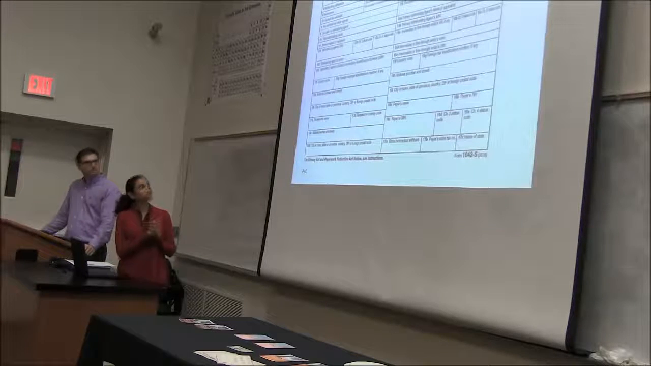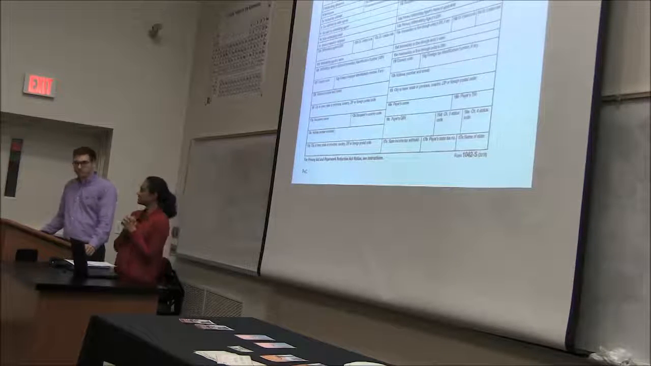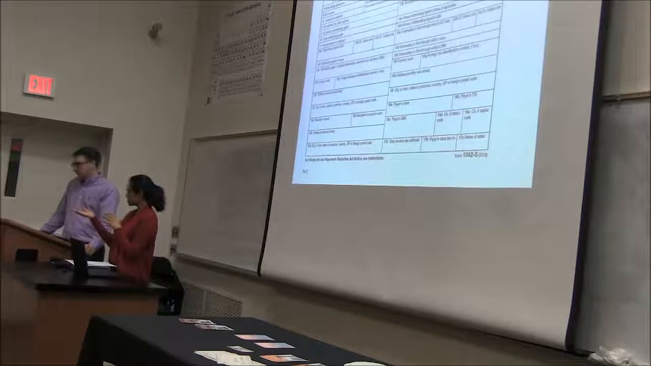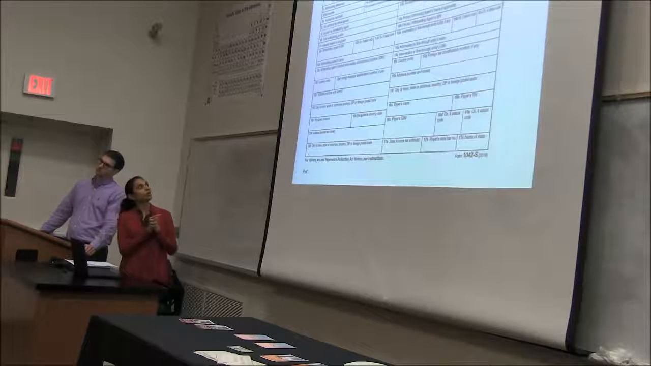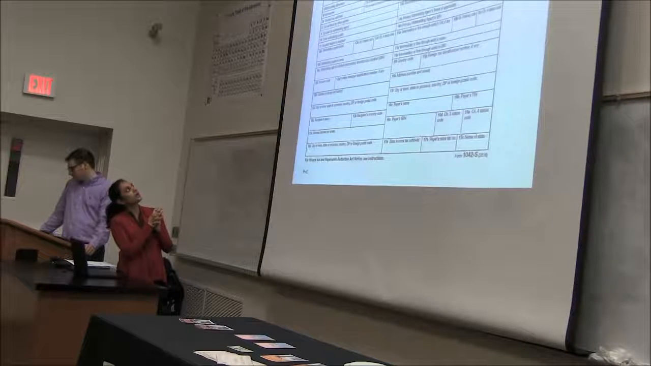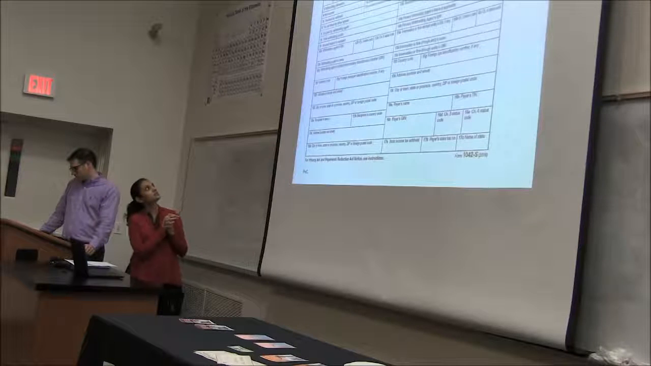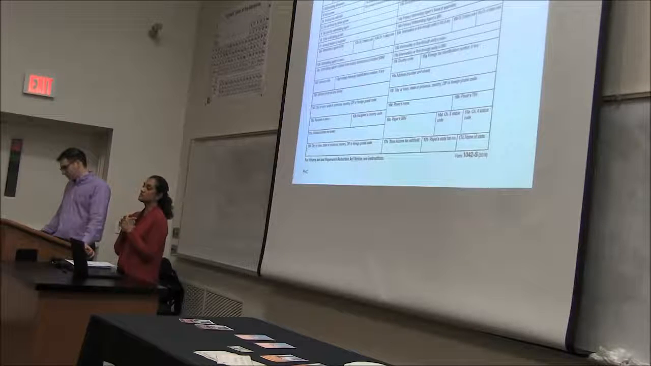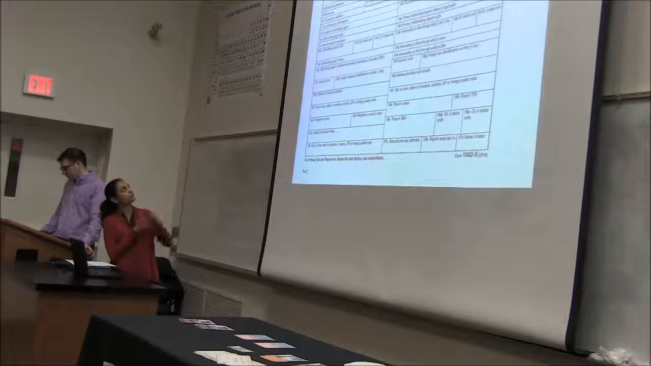This is the wonderful 1042S form that I think Georgetown will be issuing around March timeframe, correct? This is issued to any foreign person who had U.S. source income subject to withholding. So again, any scholarship funds you may be receiving, anything like that would get reported on this.